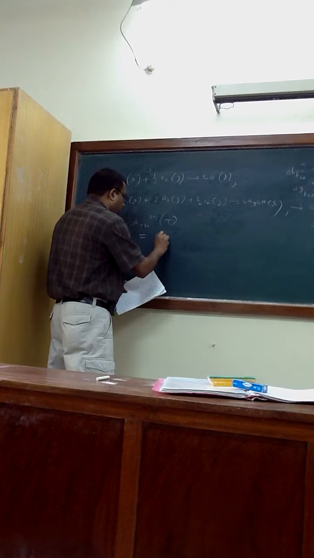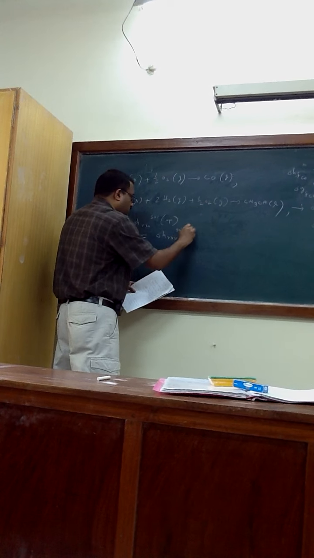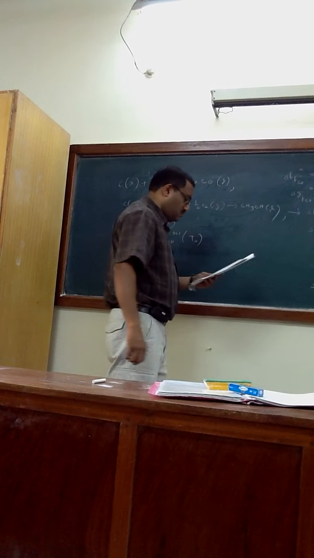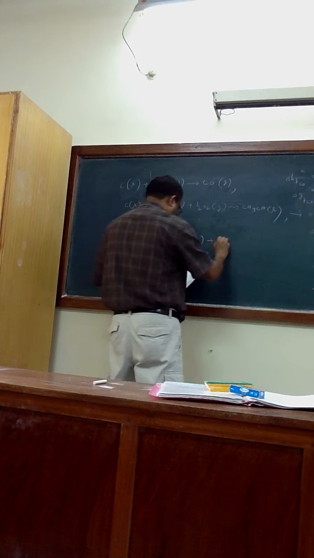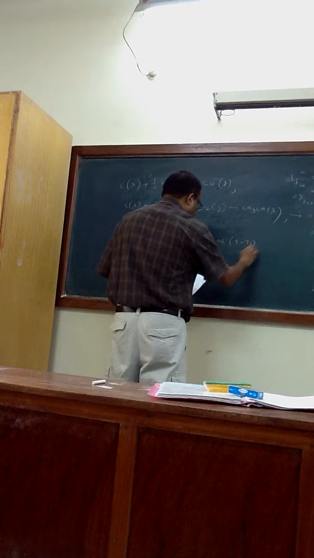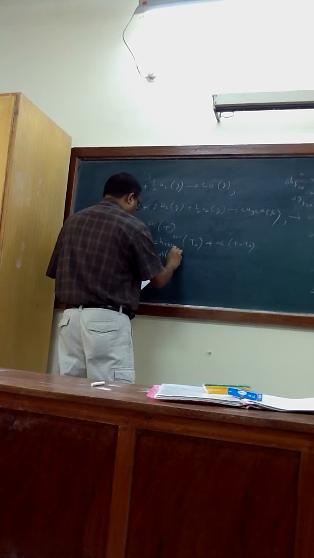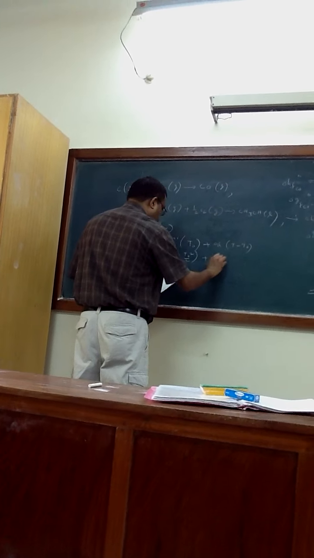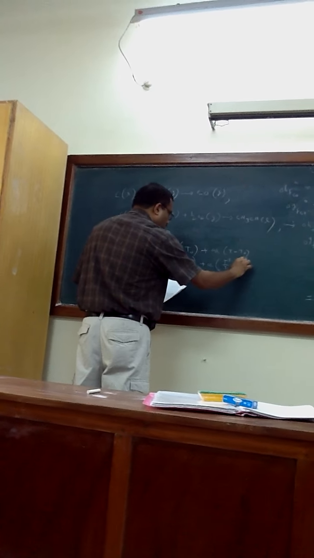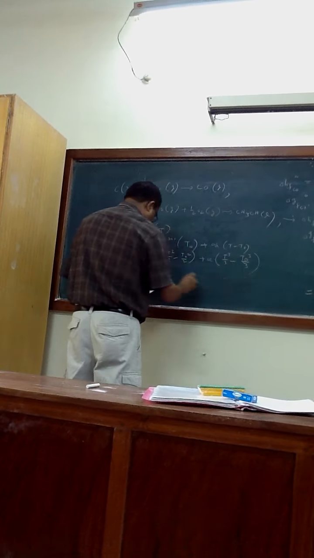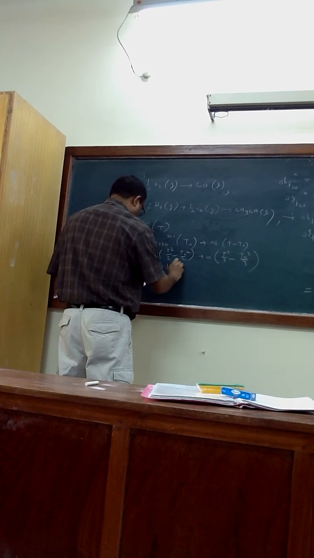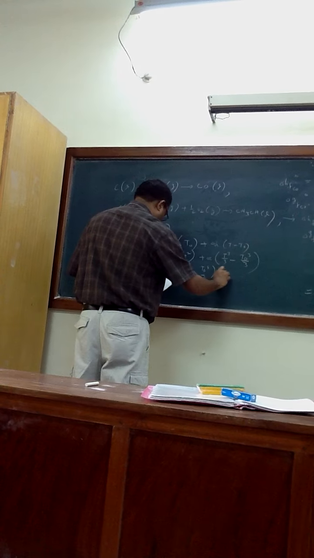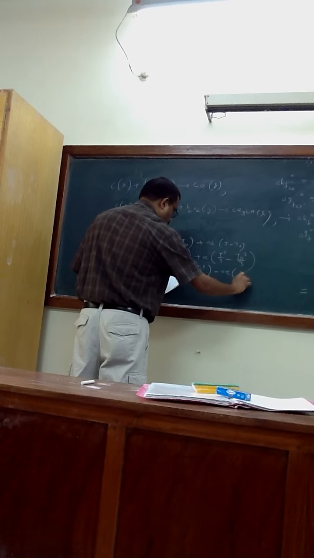Delta H reaction at S1 equals delta A (T minus T0) plus delta B (T squared minus T naught squared) by 2, delta C (T cubed minus T naught cubed) by 3, delta D (T to the power 4 minus T naught to the power 4) by 4, minus delta E (1 by T minus 1 by T0).